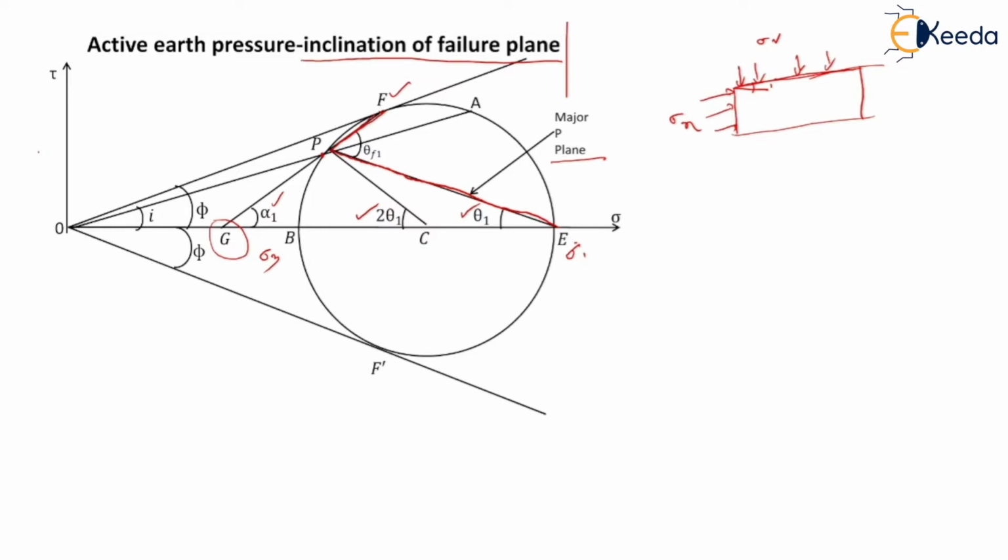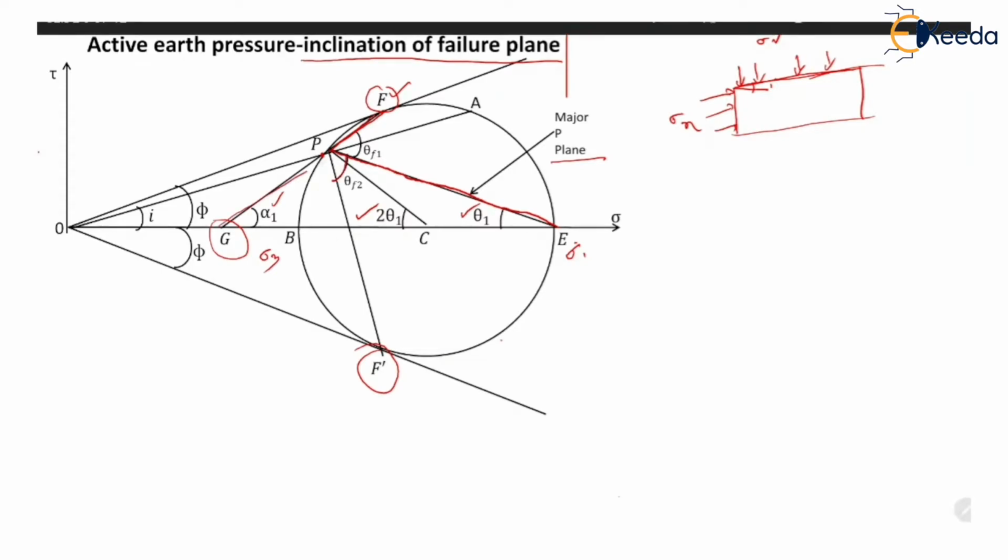Since there are two failure points F and F dash, there will be two failure planes. Another plane will be PF dash, and the angle of inclination of this PF dash with the major principal plane will be theta F2.